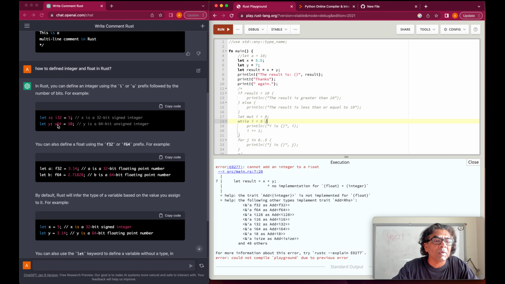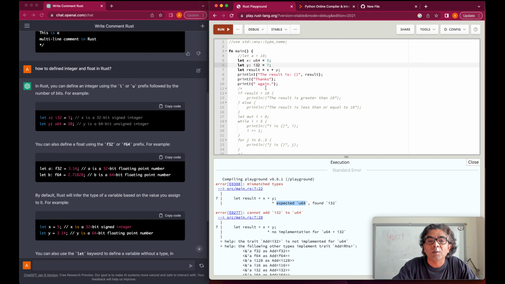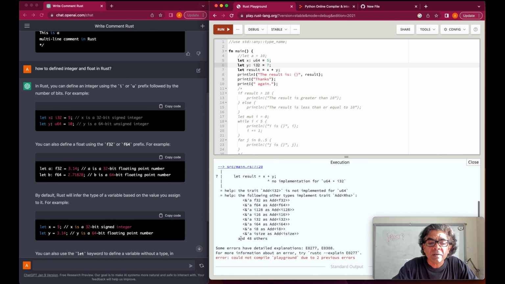So if we want to define the integer, for example, if I say here let x, and we want to say that it's an integer, so I say i32, and we can also say y is also i32, and let's run the code. That's correct. If I want to say this is unsigned 64, so we could say this is u64 and this is i32. If we try to add here the result, now we see that we are trying to add unsigned with signed, and that's why we got an error here.